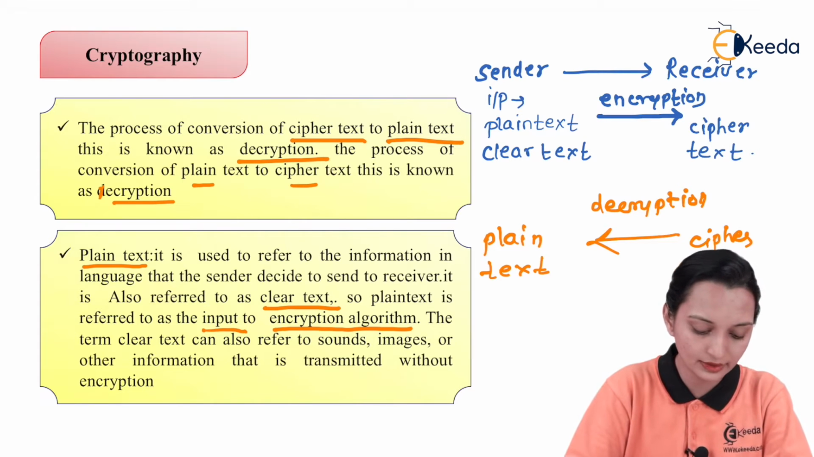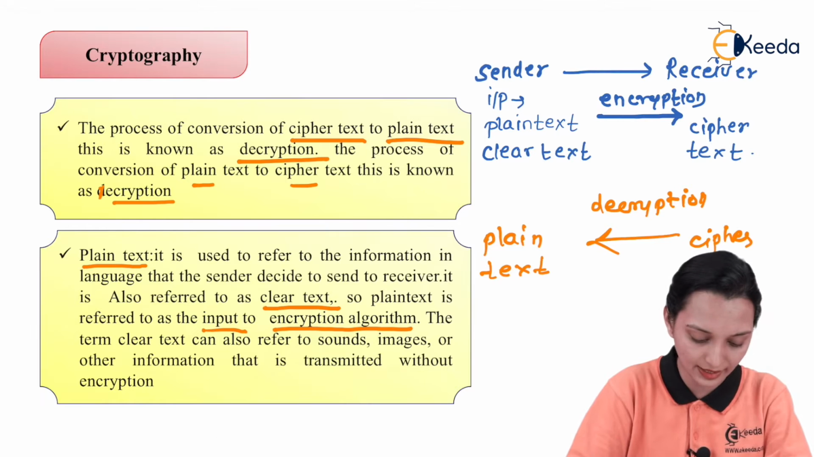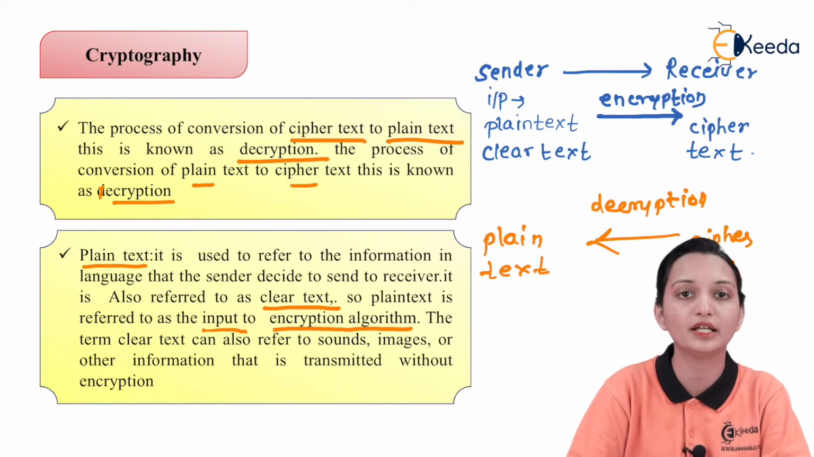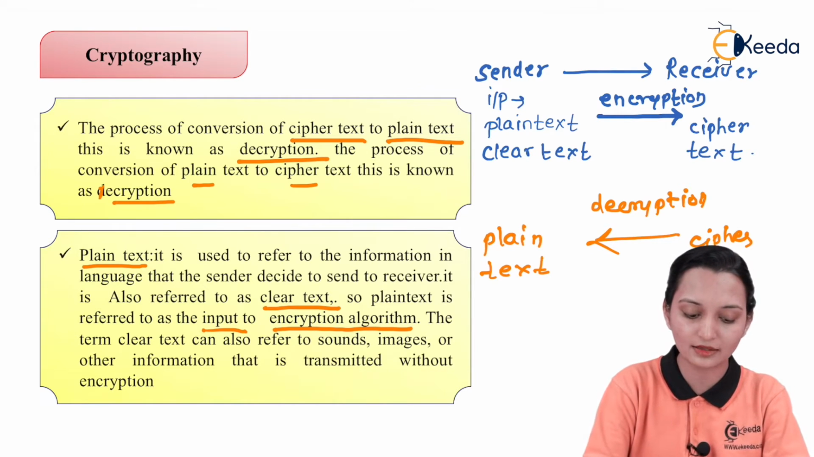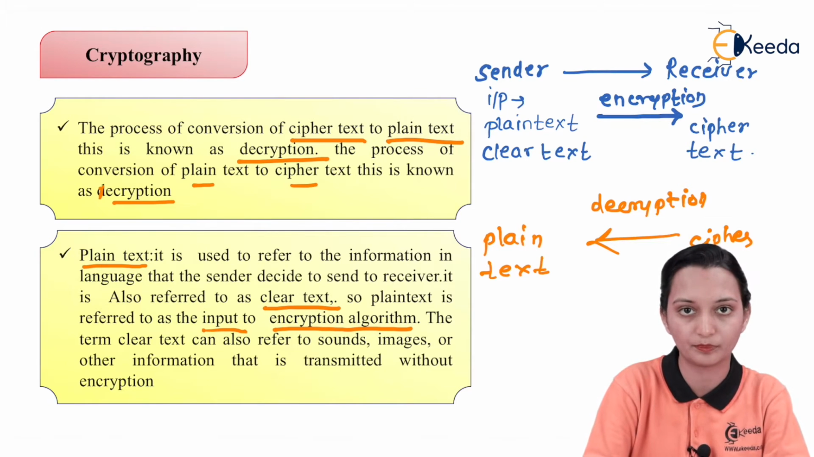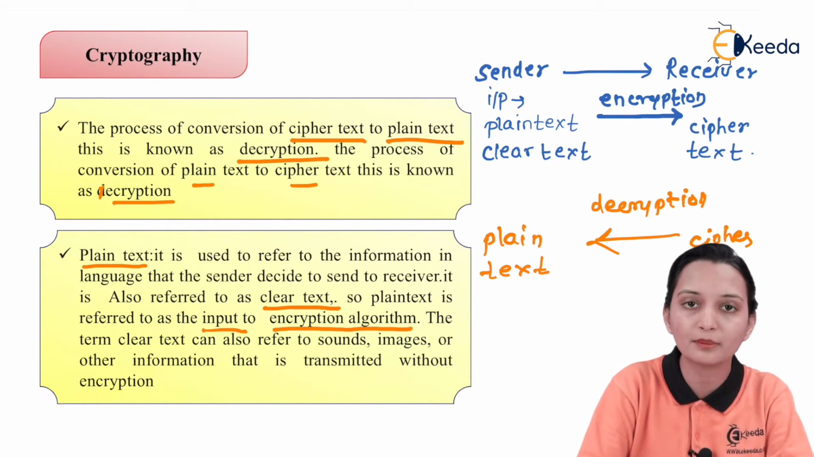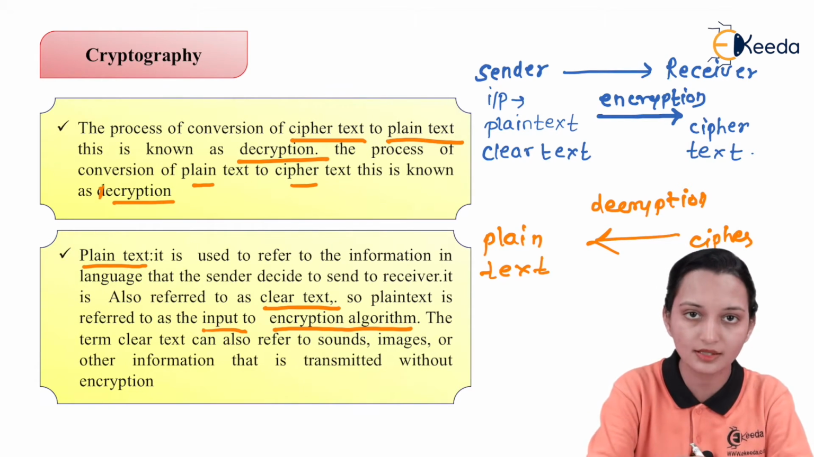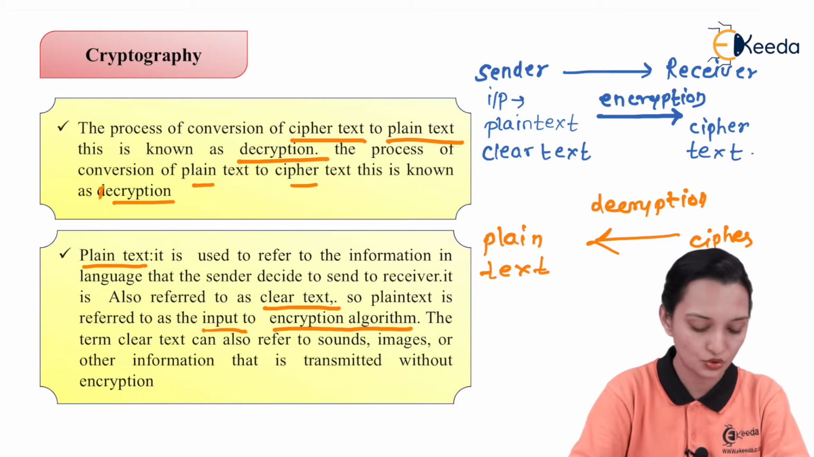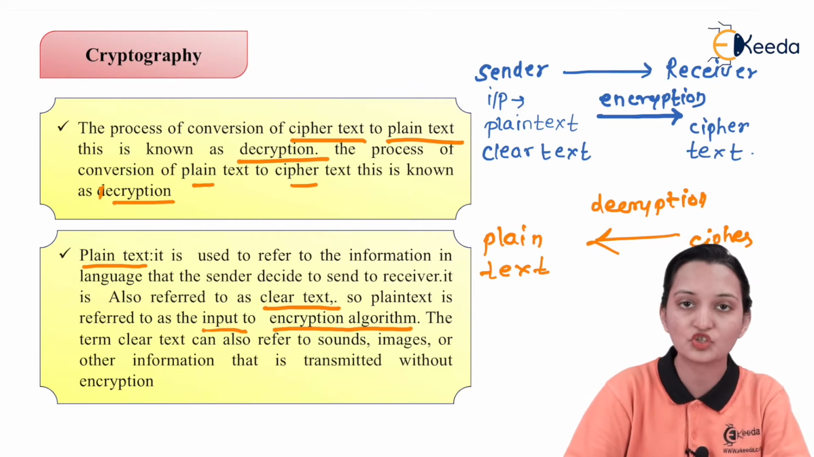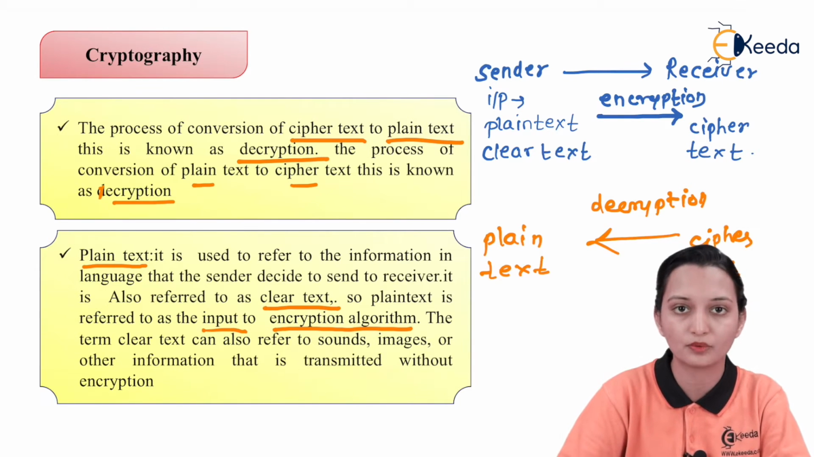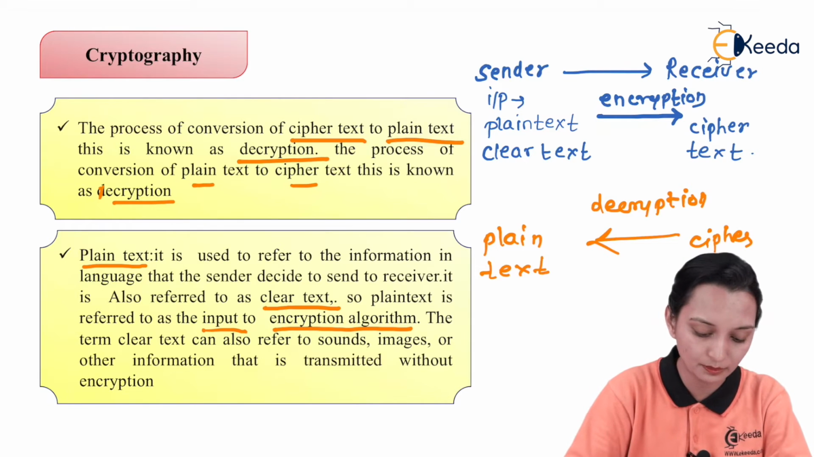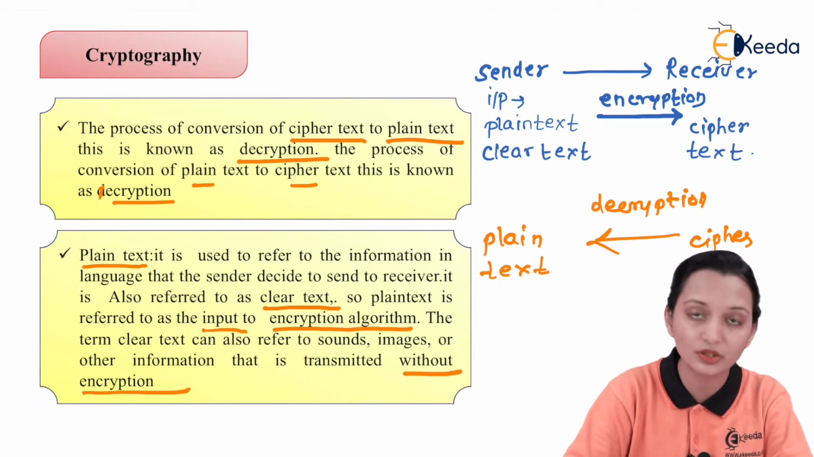Now, the clear text, that means the plain text, can be referred as sound, images, or any other information that is transmitted, but without any encryption. Why? Because the plain text does not have any encryption algorithm, or it is not an encrypted message. An encrypted message is what? When you try to encrypt the data of plain text. So plain text is nothing but input for the encryption. So here we can say any data which can give you the clear idea about the text from the sender, that is nothing but plain text, but it can be transmitted without encryption. So it can be the sound, image, or any other information.